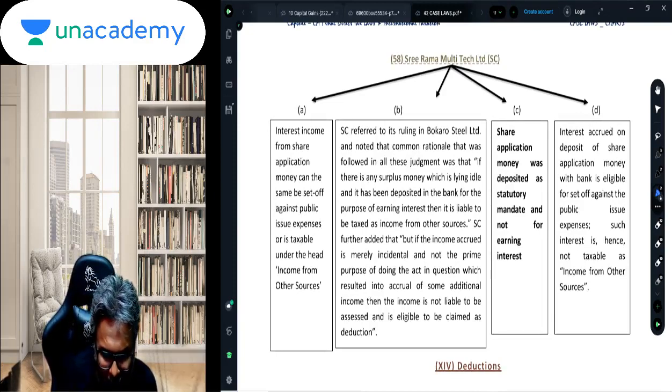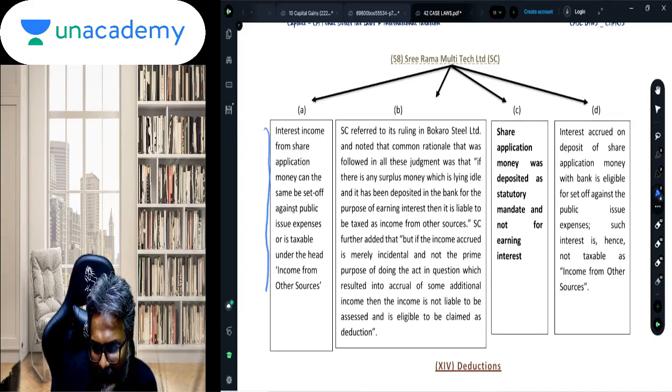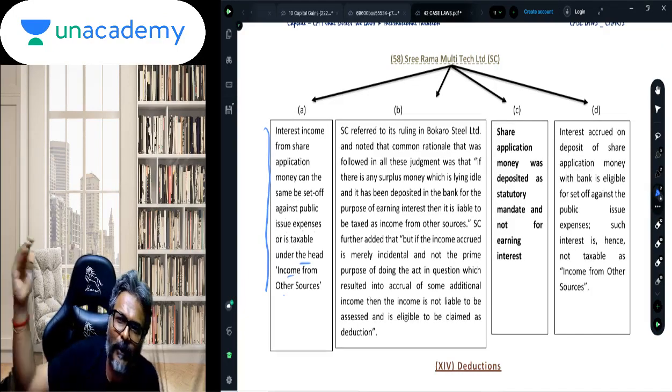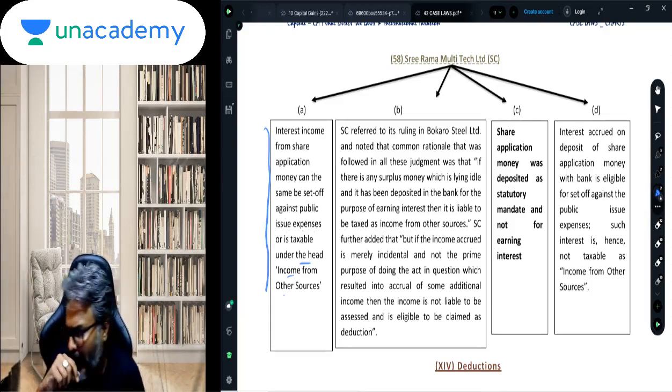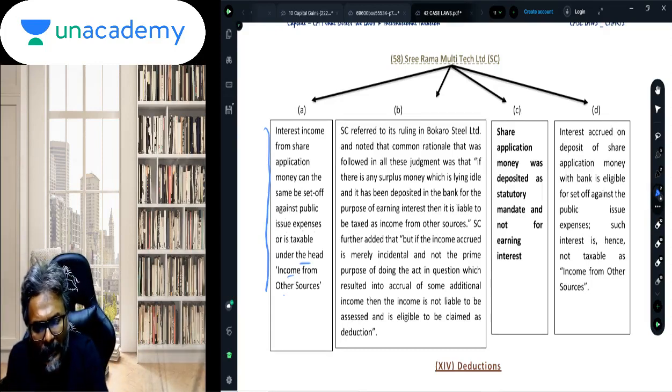Now this is an important one. Interest income from share application money, can the same be set off against the public issue expenditure, or is it taxable under the head income from other sources? So in this context, students, as you all know, you have to put up the money when the share application money is received, till the time you do the actual allotment.